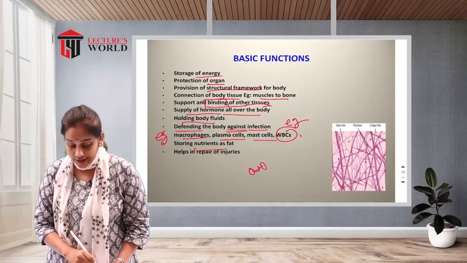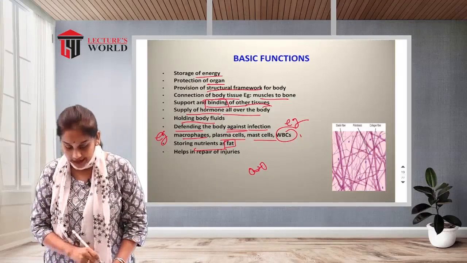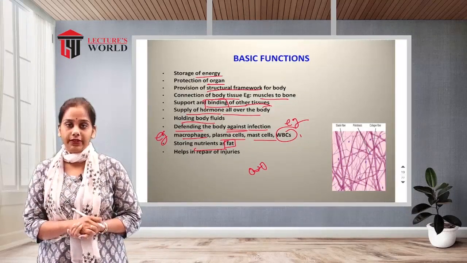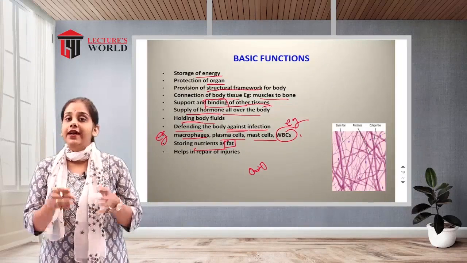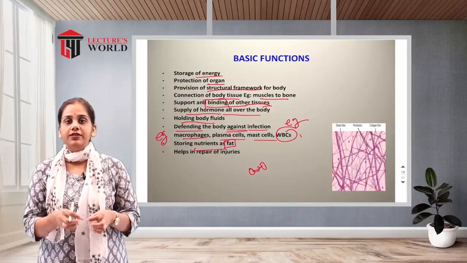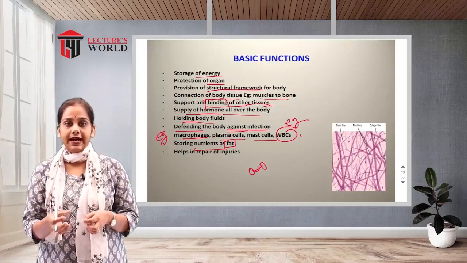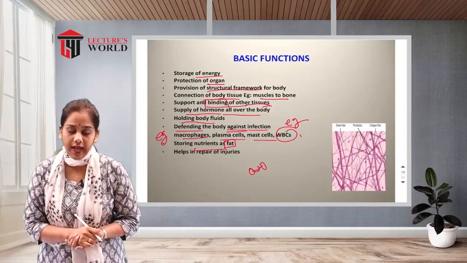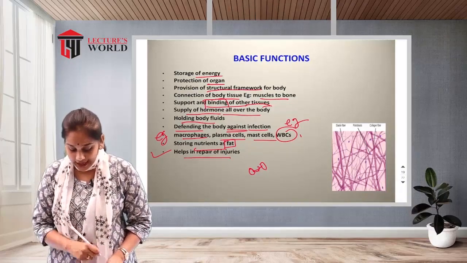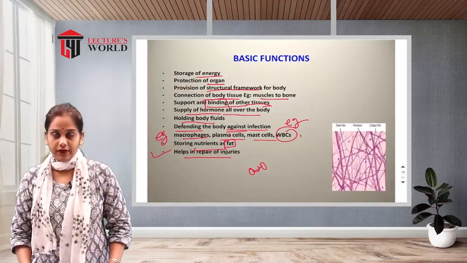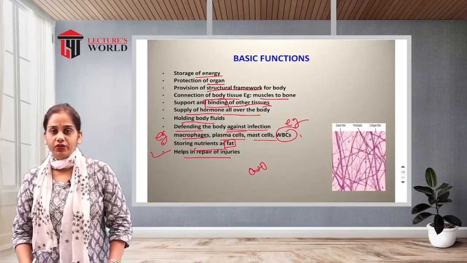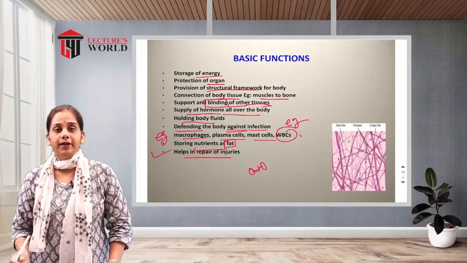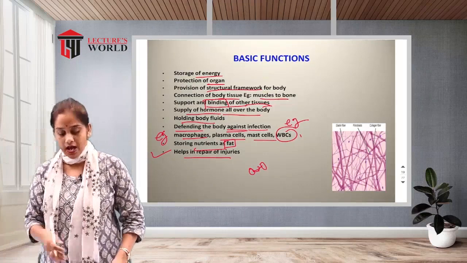Then storing the nutrients as fat. There is fat collection and fat deposition. Fat cells are also located in the connective tissue, that's why it stores energy. Because fat or lipid cells are located in the connective tissue, it is helpful for the storage of energy. Then it helps in the repair of injury. It regenerates the cells and helps repair the injury caused from the outer surface.